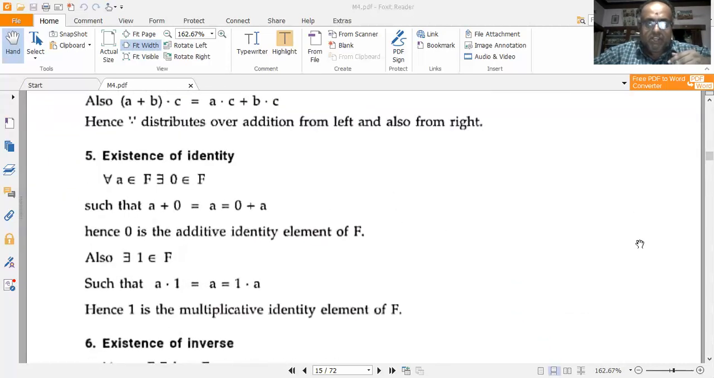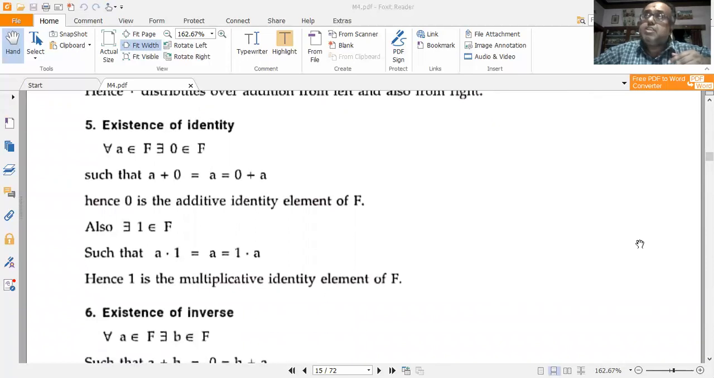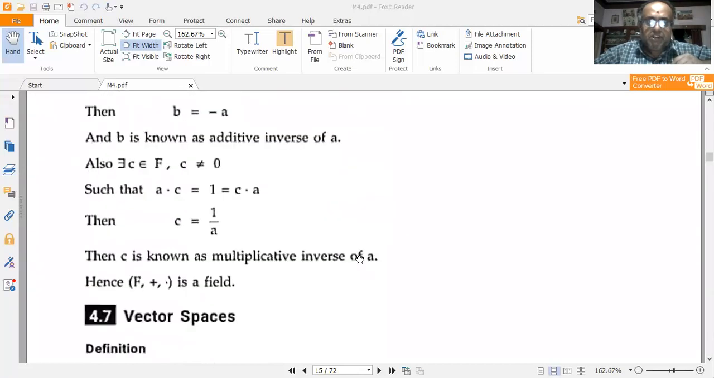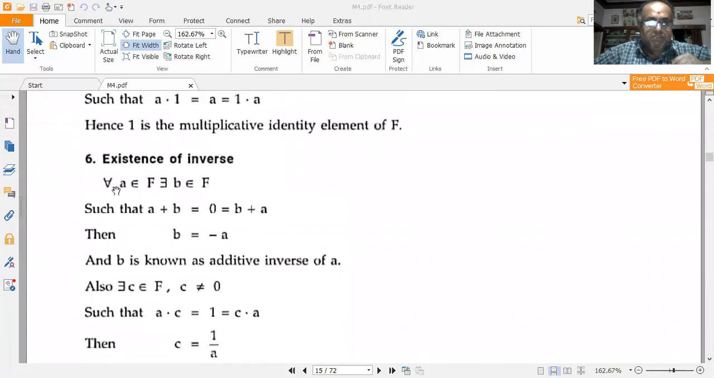Now I have to check for the existence of the identity element and the existence of the inverse element. So for a belonging to F, there exists 0 belonging to F such that a plus 0 is equal to a, which is equal to 0 plus a. Hence 0 is the additive identity element of F. Then there exists 1 belonging to F such that a dot 1 is equal to 1 dot a, which is equal to a. So 1 is the multiplicative identity element of F. So fifth property is also satisfied.